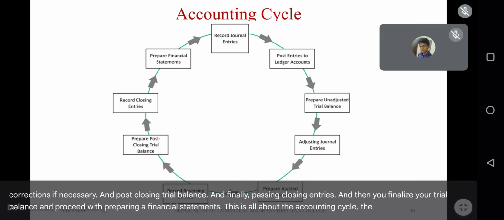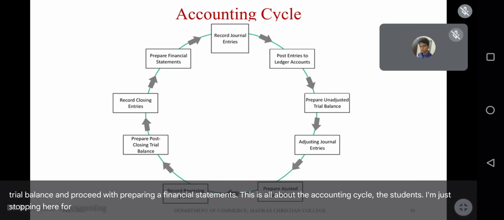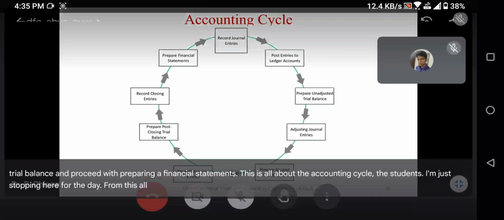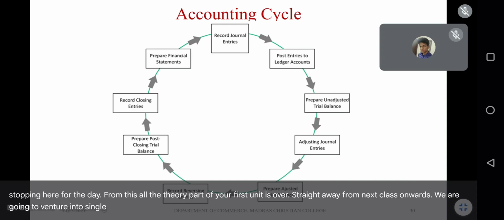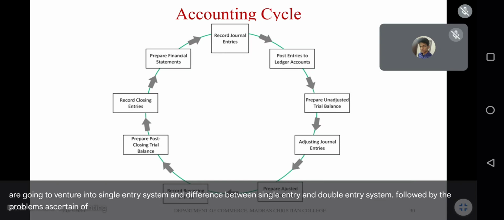So students, I'm just stopping here for the day. From this, all the theory part of your first unit is over. Straight away from next class onwards, we are going to venture into the single entry system and the difference between single entry and double entry system, followed by the problems, ascertainment of profit and net worth method, conversion method and everything, right?